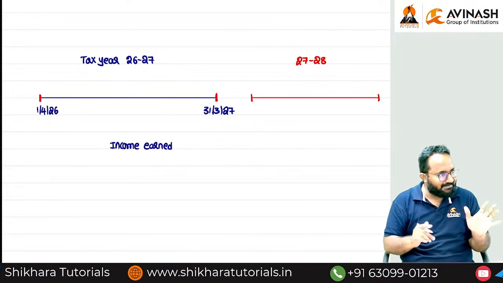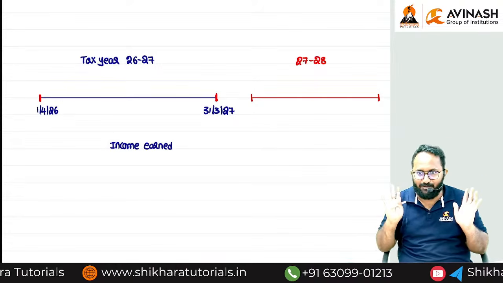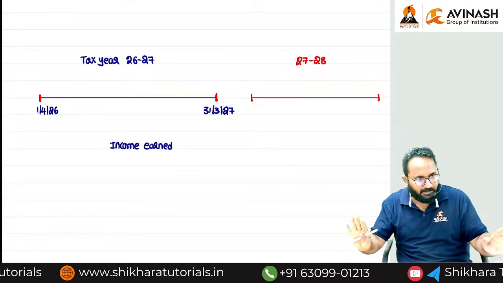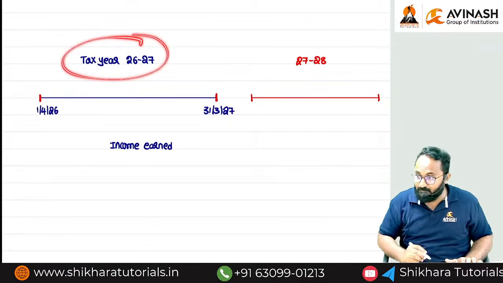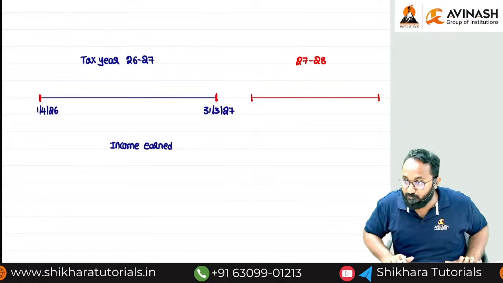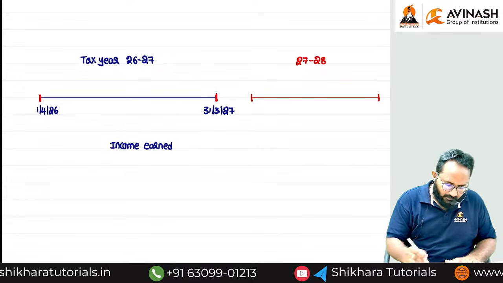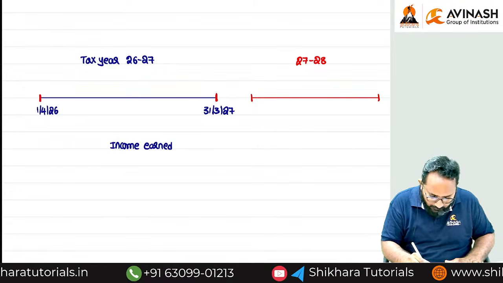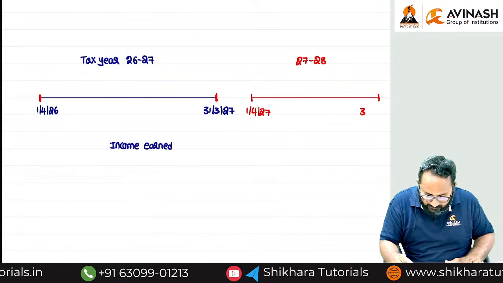Remember, only tax year. Next year is called as what? Next succeeding year only. Don't call it as assessment year. In the old act, this year is called as previous year. This year is called as what? Assessment year. Okay. Suppose, for example, starting day is what? 1/4/2027. And next one?